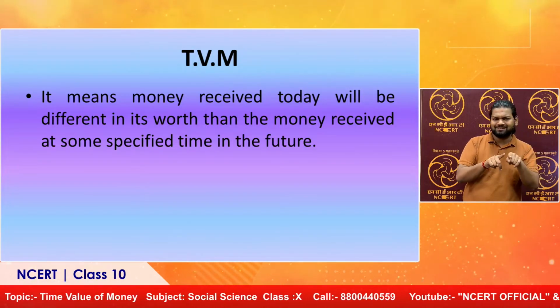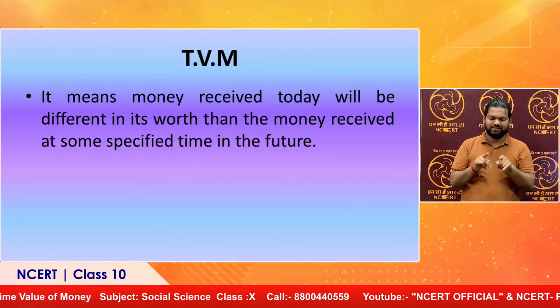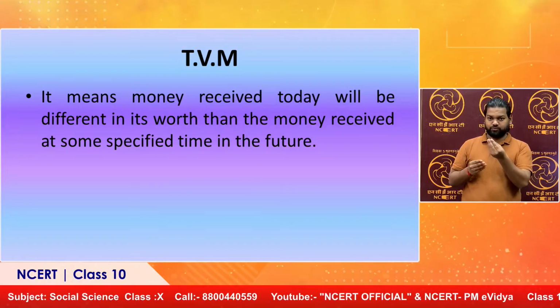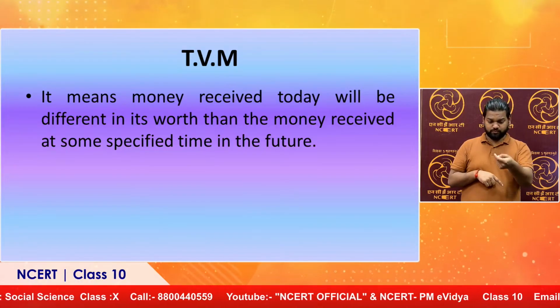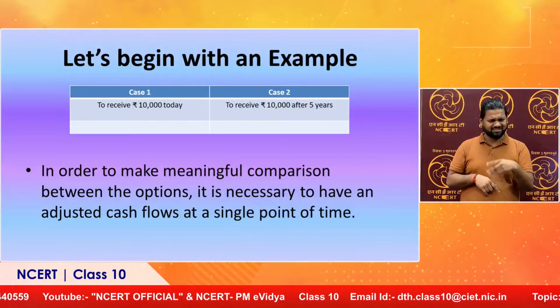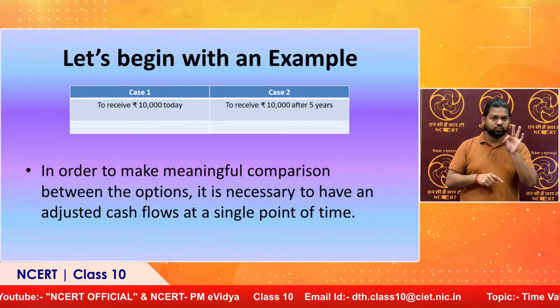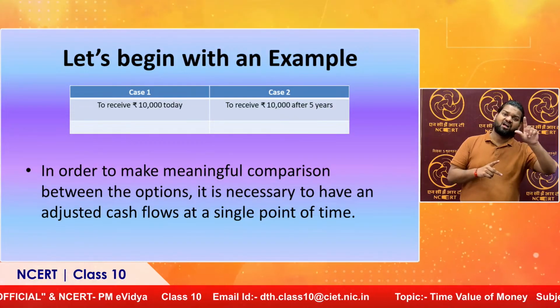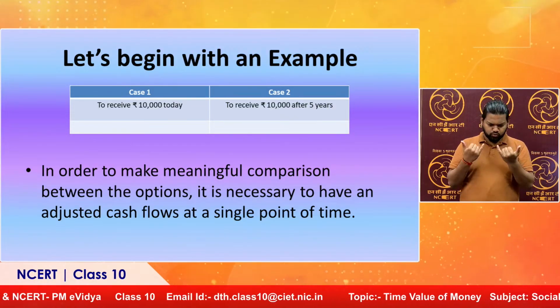For the sake of simplicity, let us take one example. If I give you two options, either to receive 10,000 today or 10,000 after 1 year or after 5 years, then which option will you choose? I think I'll choose the first option, sir. Obviously, the majority of the students, in fact you as well, will go for option one, that is, to receive 10,000 today. But the question here is, why will you receive this 10,000 today?